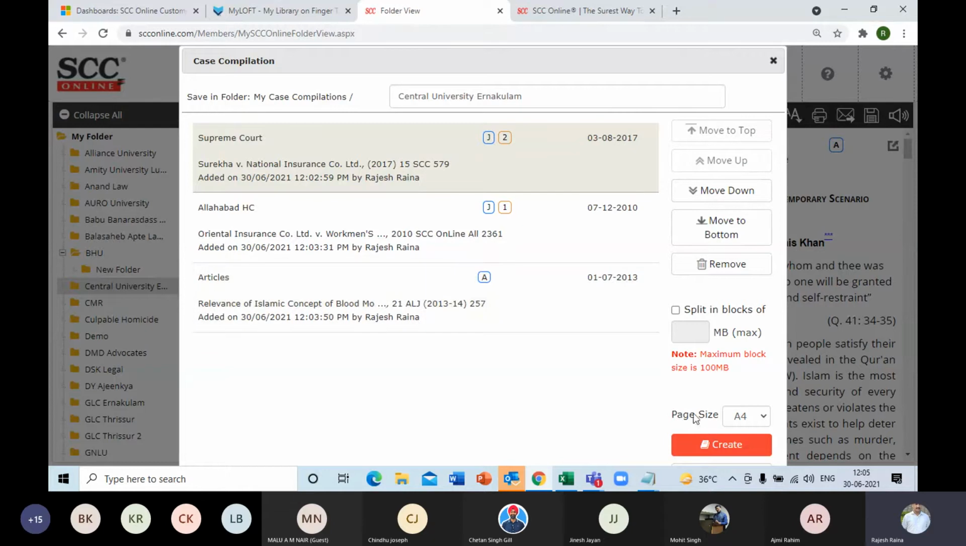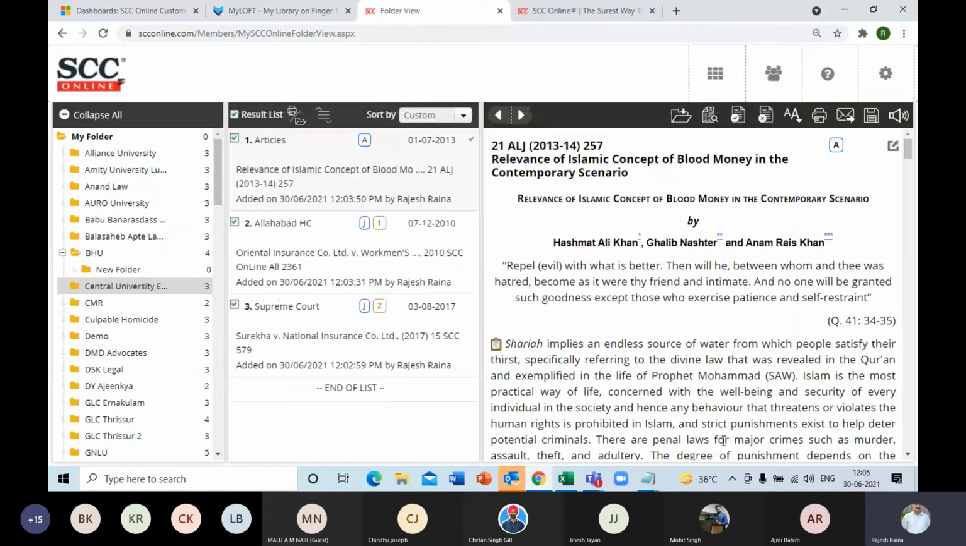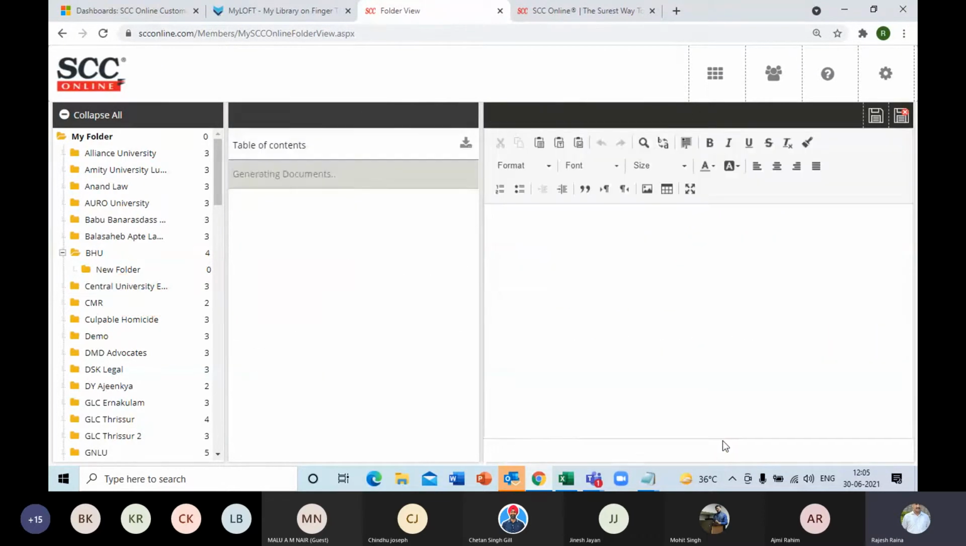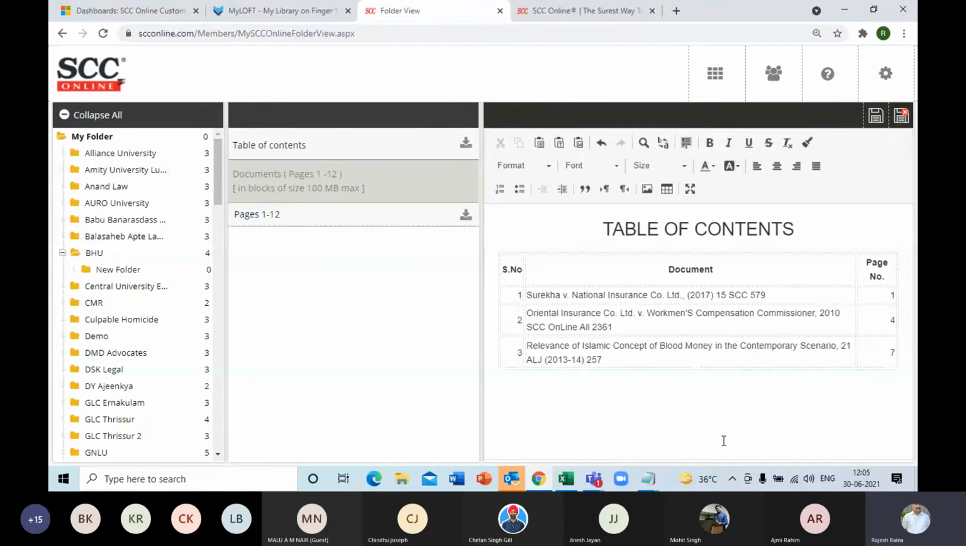Once that is done, then you click on the create button. Clicking on the create button will now generate the compilation in the background while we are discussing. And believe me, it should hopefully not take more than a minute or so. It will comprise two sections, that is the table of contents and documents. You can see here, it's already generated.